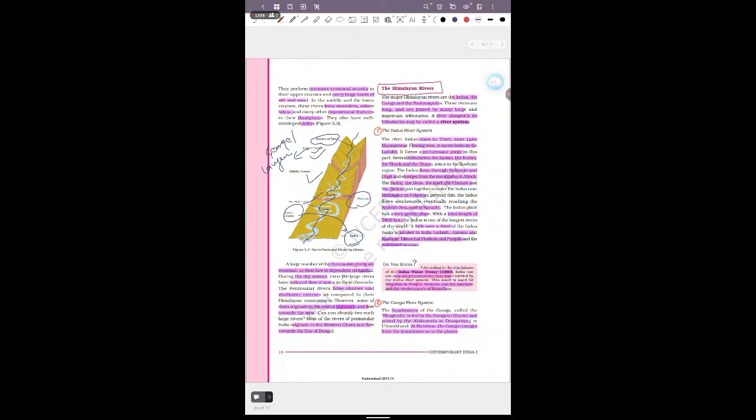We'll see first the Indus river system. If I say the origin of the Indus river, it is near Mansarovar lake in the Tibetan region.